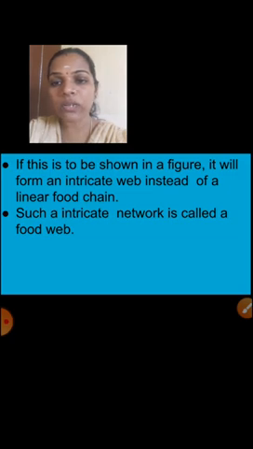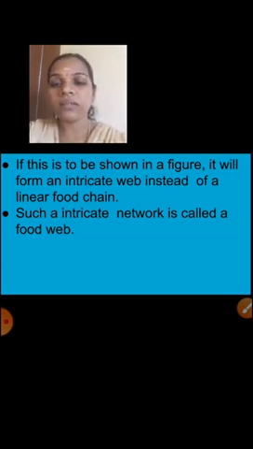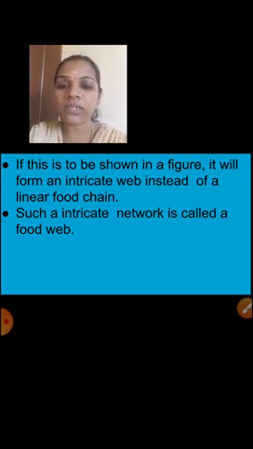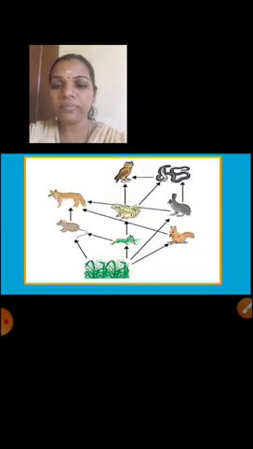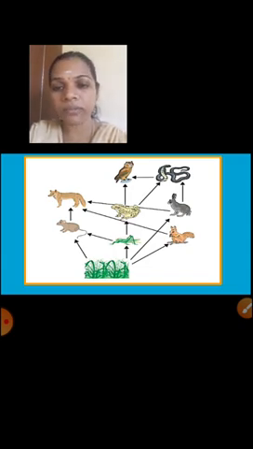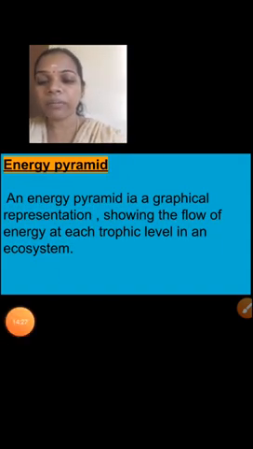So now have you understood what is meant by food web? Food web means, if this is to be shown in a figure, it will form an intricate web instead of a linear food chain. Such an intricate network is called a food web. Again, here it looks like a food web. Four or more food chains are interconnected here. Shall I go to next? Next one is energy pyramid.